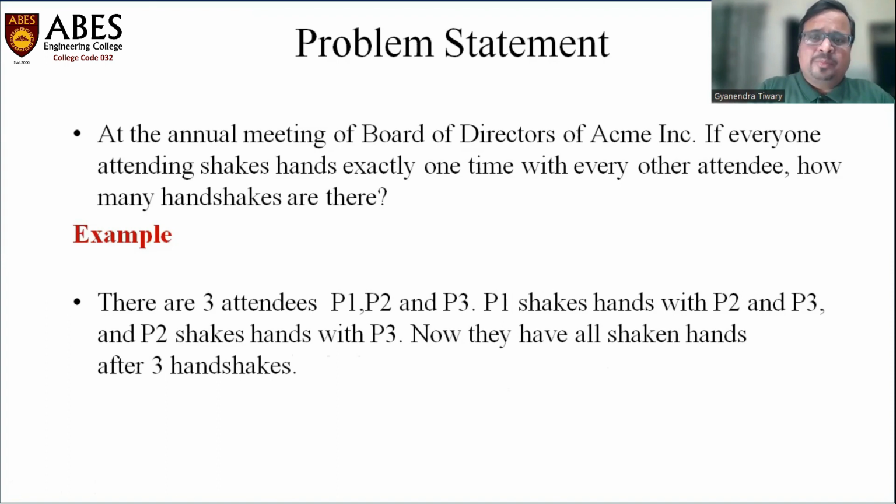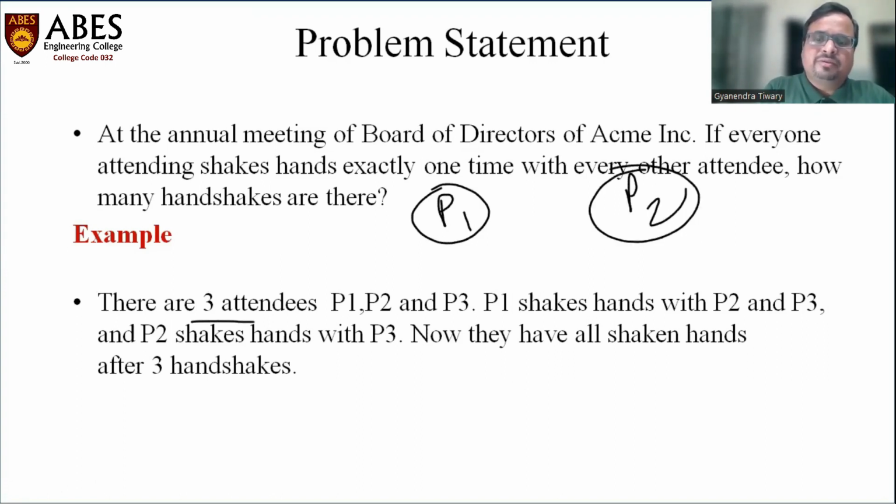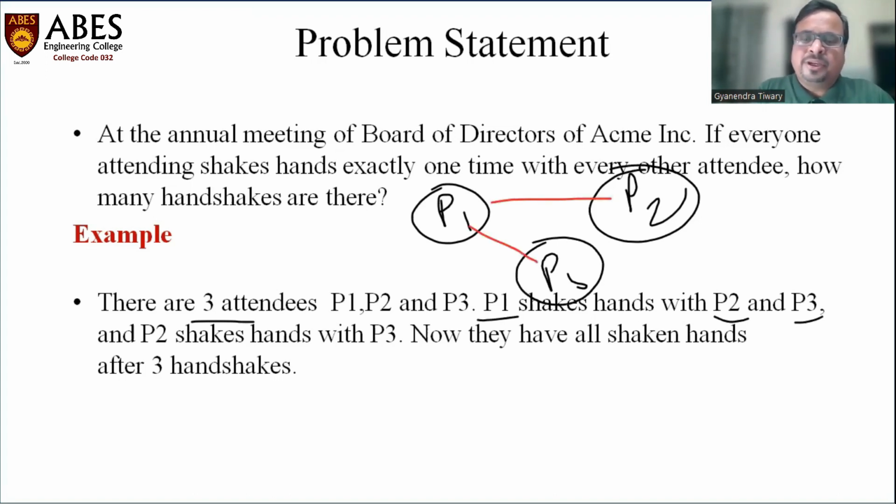There's an example. Let's say there are three attendees, P1, P2, and P3. P1 shakes hands with P2 and P3, and then P2 shakes hands with P3, and now that's all. Everybody has shaken hands with everyone else. So in this particular case, we have three handshakes.